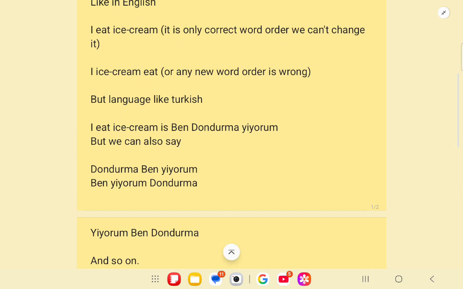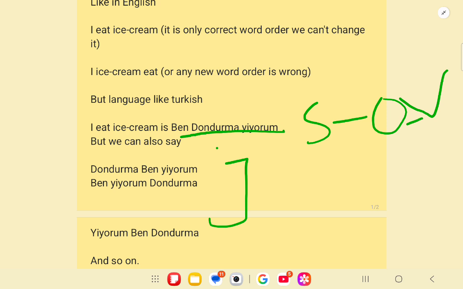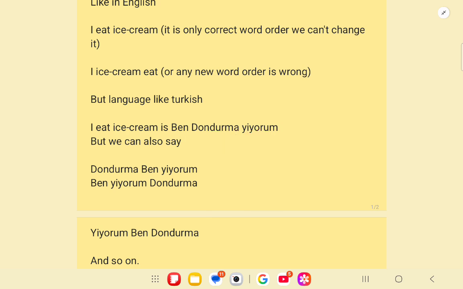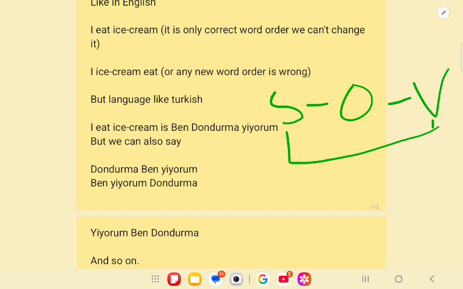So it is not mandatory, but the default word order is SOV. What we have learned is that Bonumuk has SOV word order, where the verb comes at the end.